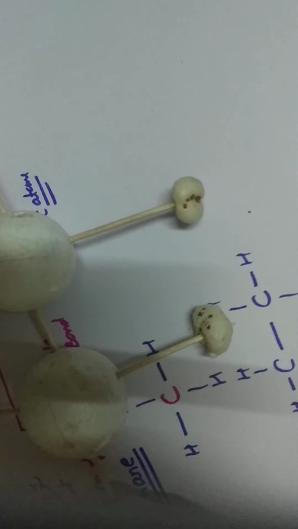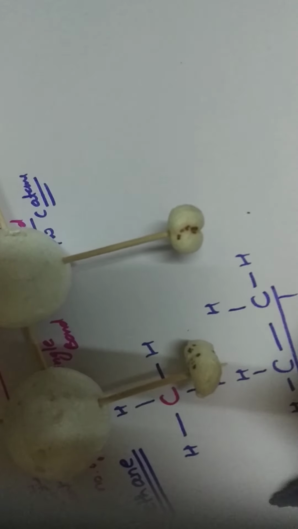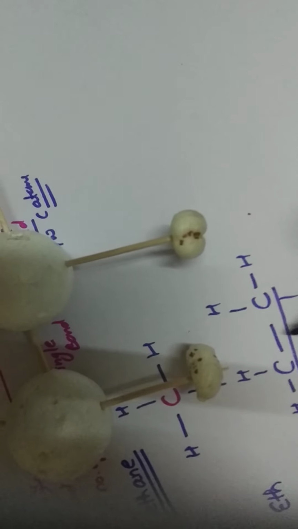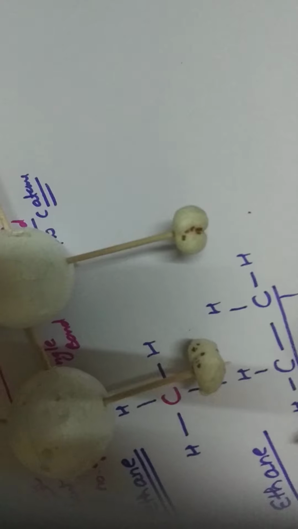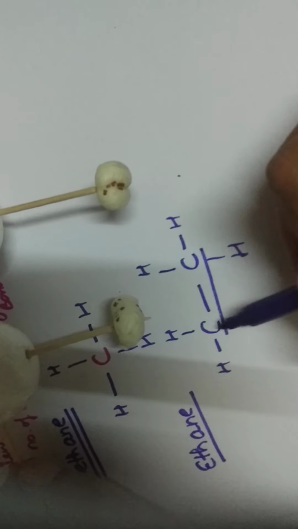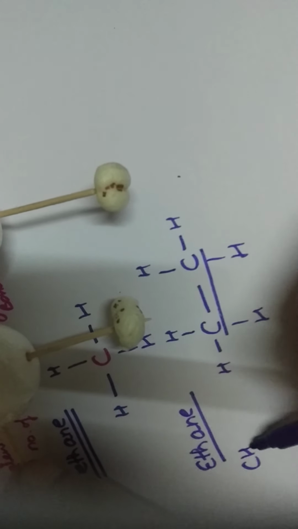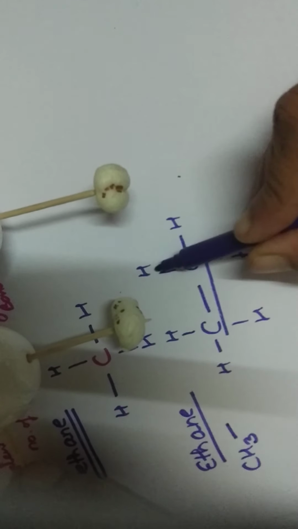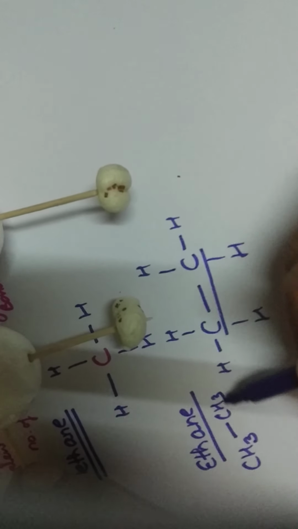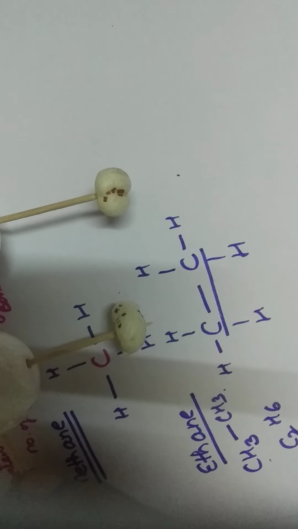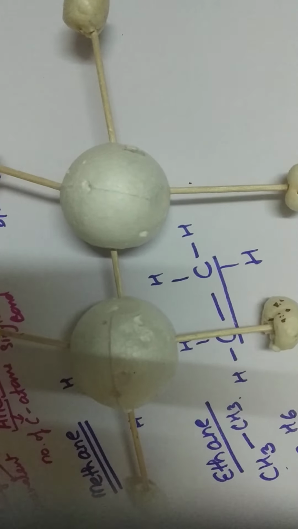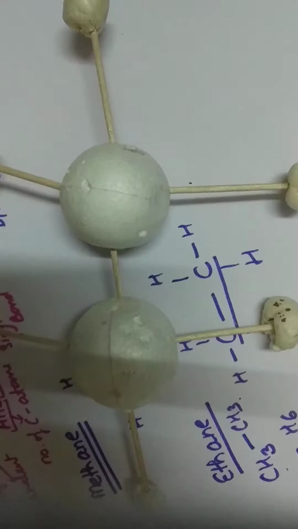For 2 carbon atoms we use the word eth, and with a single bond, ethane. As a formula, this carbon is attached to 3 hydrogens, CH3, and this carbon is also attached to CH3. So it can be written in this form, or we can write C2H6. Now let us write the structure of alkene.